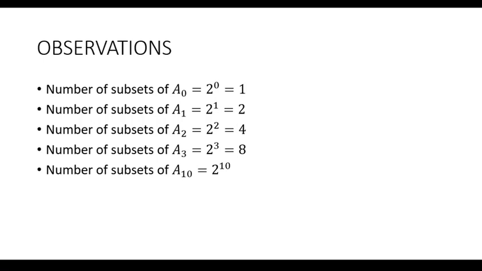Now if I take A10, a set having 10 elements, then the number of subsets will be 2 raised to power 10, the number of elements.